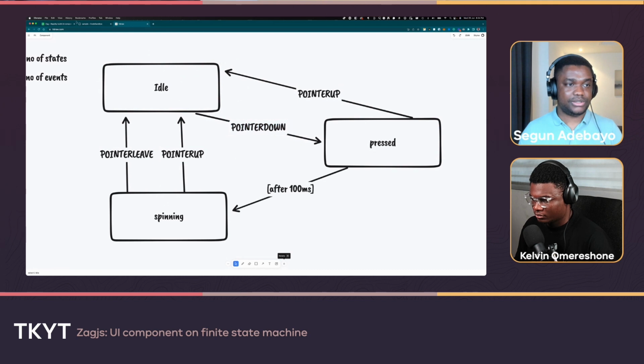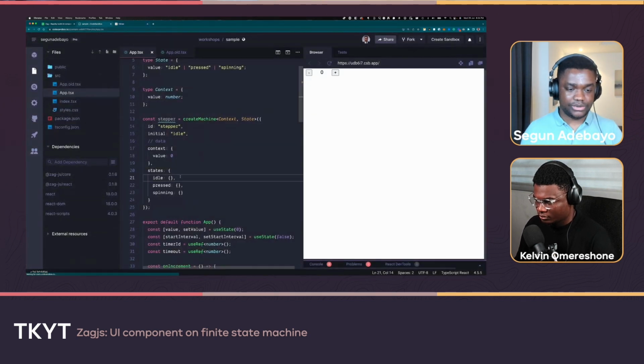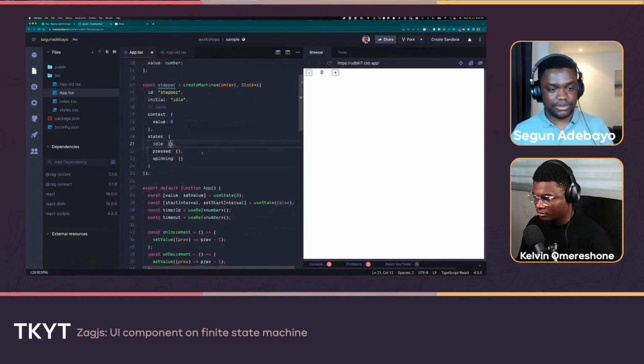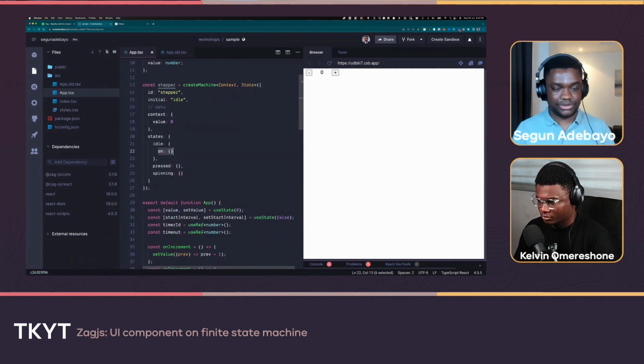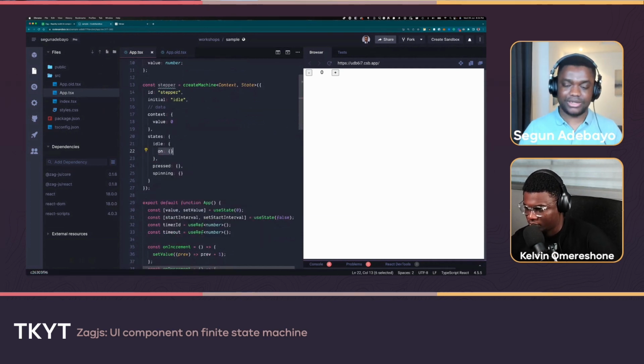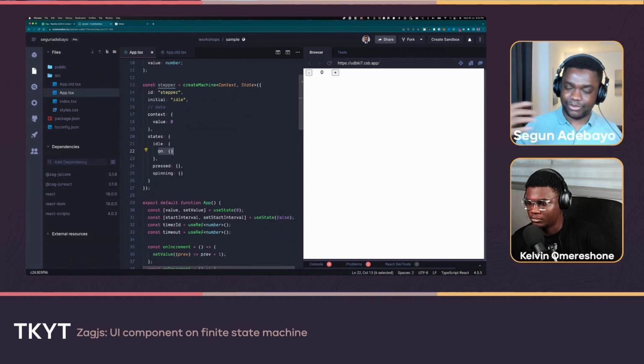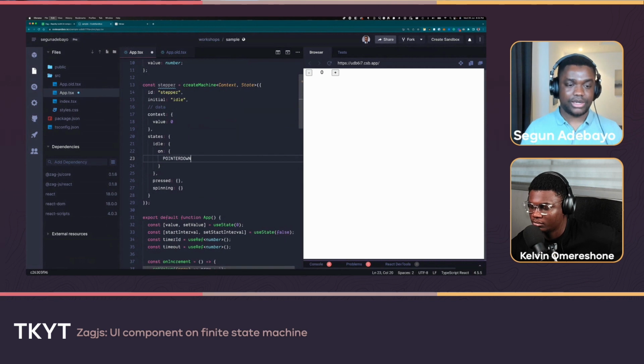So I'm going to copy that. In the idle state, the way state machines in general work is there's this on key which is used to model the events, just like on click, on pointer down. There's this command on in all of them. So there's just that on key, and then you can say on pointer down. We figure out what we want to do.